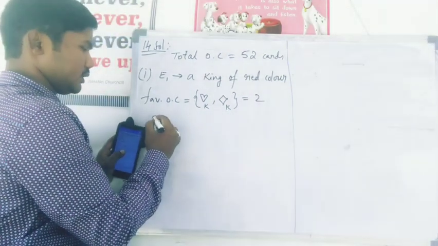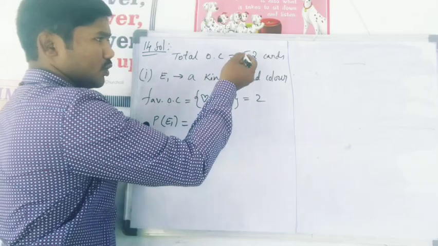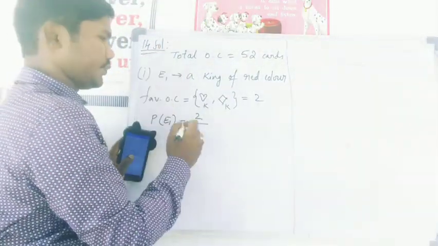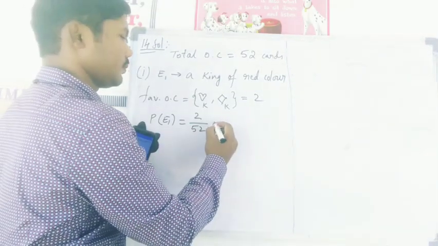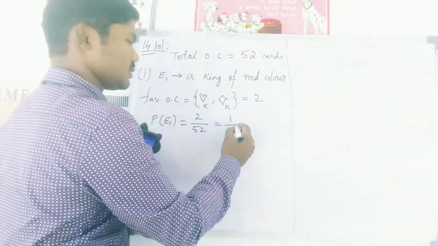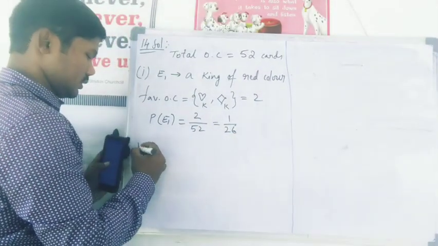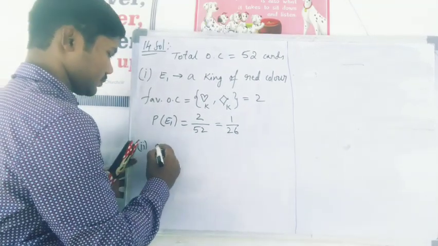Total favorable outcomes 2, right? So probability of event 1 is favorable outcome 2 by total outcomes. You are taking out the card from the deck of 52 cards. So 2 by 52, total outcomes is here always 52. So 2 ones 26, 1 by 26.